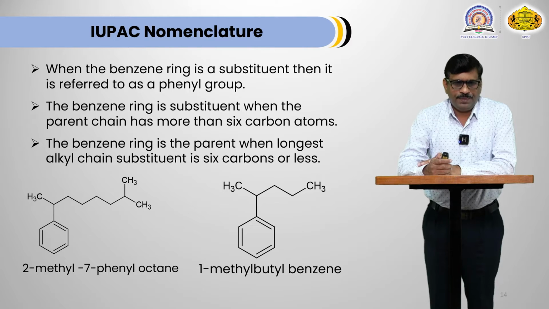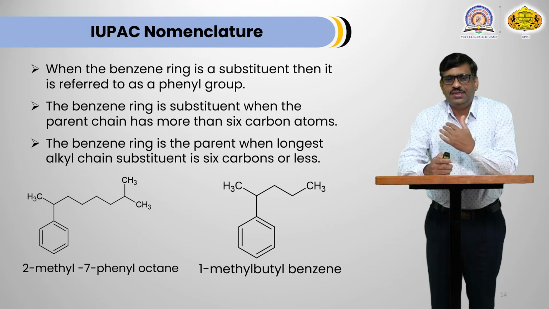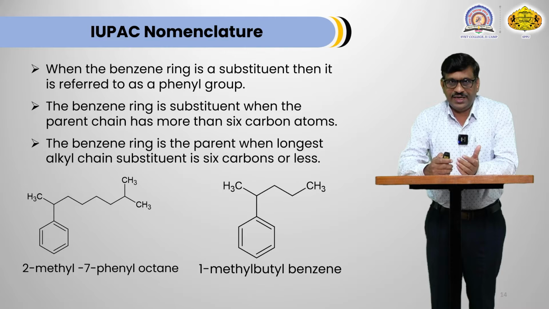In the first structure, the side chain which is attached to benzene contains more than 6 carbon atoms. That's why that side chain becomes the parent and that benzene becomes a substituent. And when this happens, that benzene is termed as phenyl. Hence, the name of this structure is 2-methyl-7-phenyloctane, because the side chain attached to benzene becomes the parent. Why does it become the parent? Because it contains more than 6 carbon atoms.